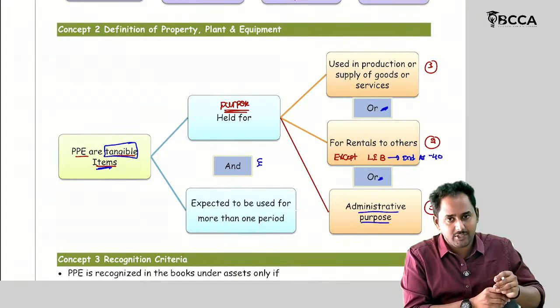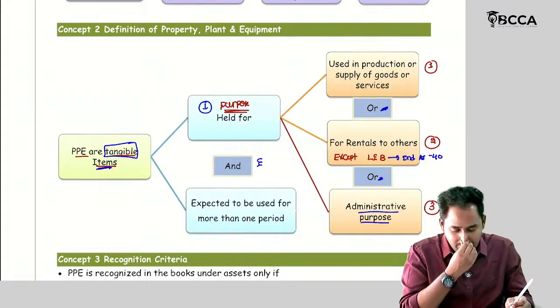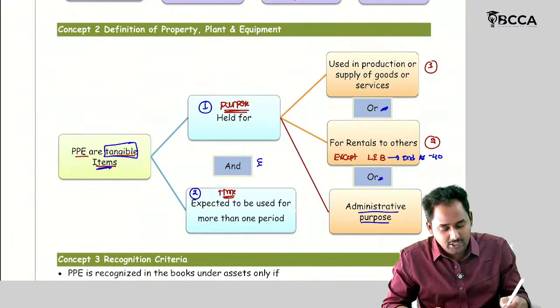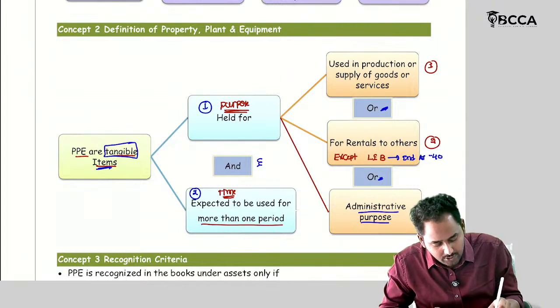But apart from this, one more condition is there. The first condition is with respect to the purpose, and the second condition is with respect to time. It is expected to be used for more than one period.